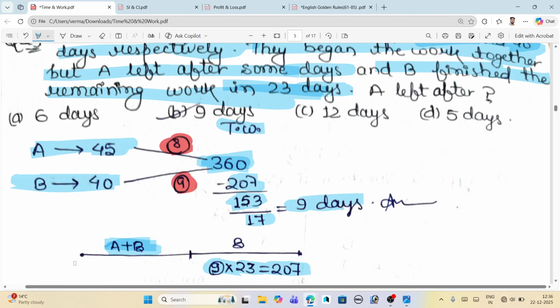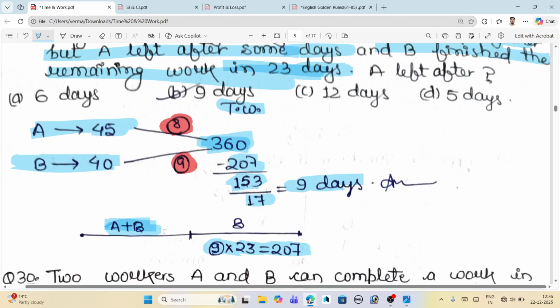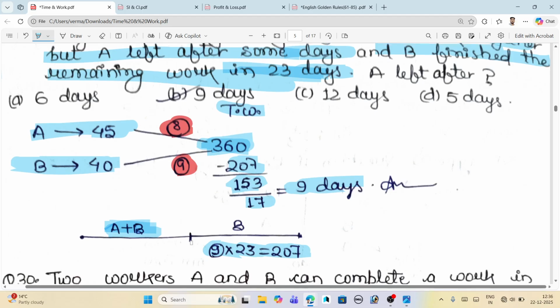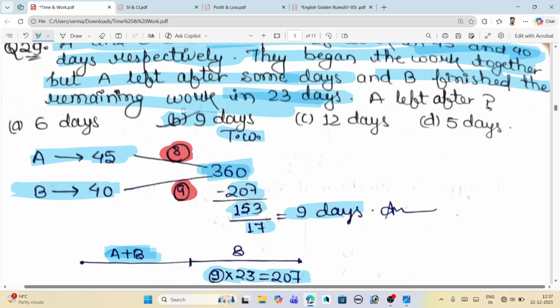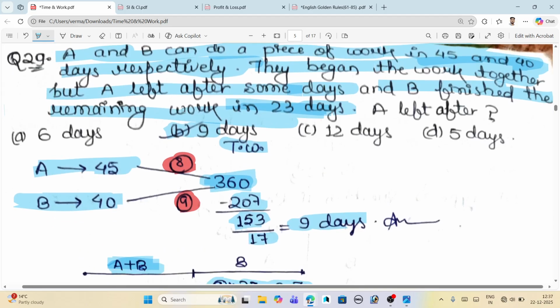It means from the starting phase, A and B did the work for 9 days. It means A left the work after completing 9 days. This is how we get the answer asked in the question. I think you all get how you can solve this type of question.